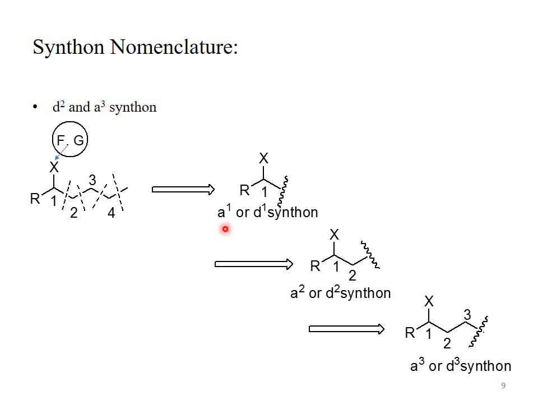Here the superscripts 2 and 3 are present, like D2. The superscript shows the number of carbon atoms within the synthon. We can explain it from an example. If the alpha bond is cleaved, the bond present between carbon number 1 and carbon number 2, this bond is cleaved, so we have two fragments.